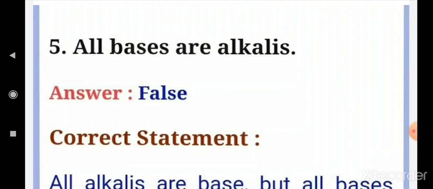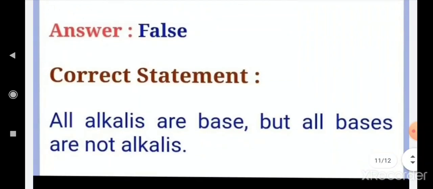Okay, first you should know the meaning of alkalis. What is an alkali? A base that dissolves in water is an alkali. So all bases are not alkalis. Some of them do not dissolve, some of them do not give OH ion, but they are also bases. So all alkalis are bases, but all bases are not alkalis. This is the reason.